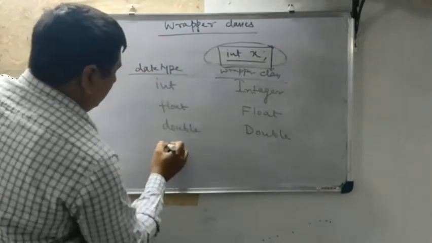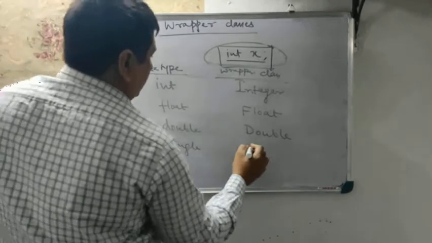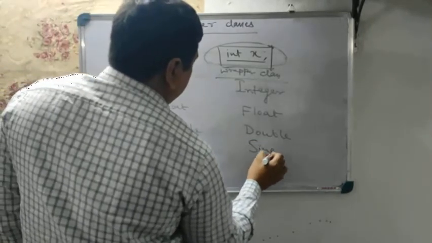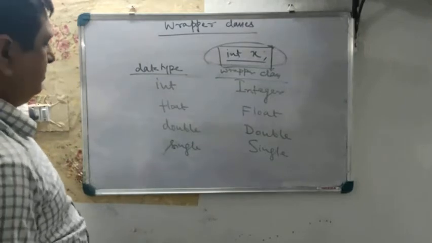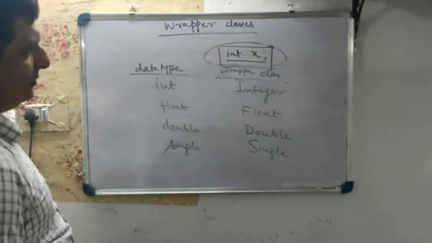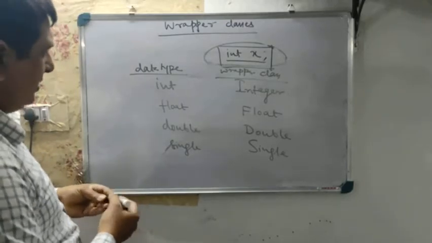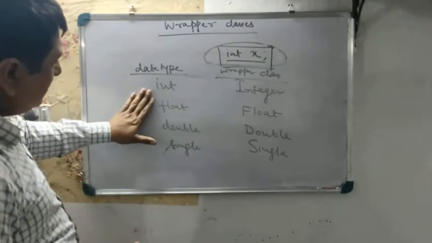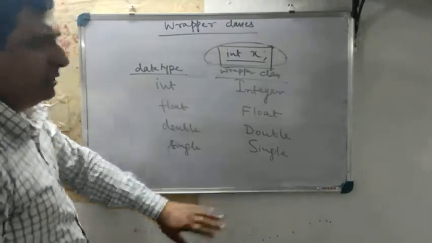We have a data type single, so there is a class Single. So this is data type, whereas these are wrapper classes.